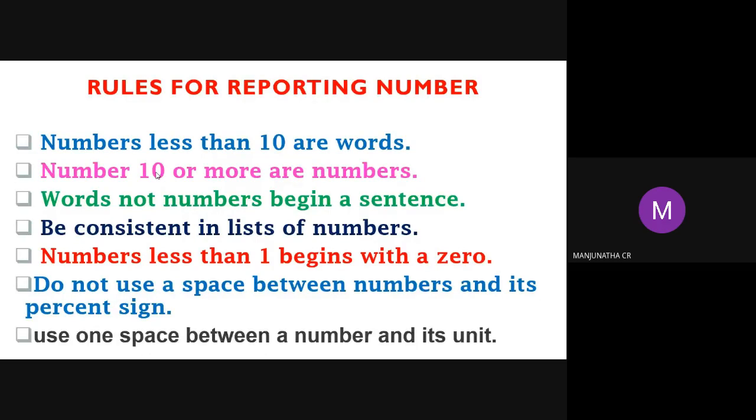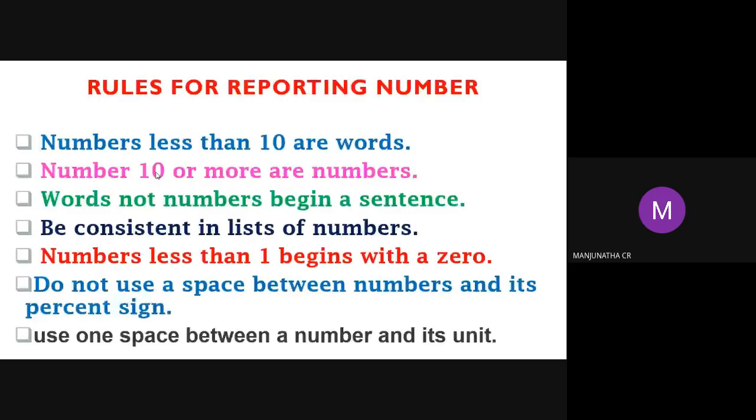Use one space between a number and its units. Suppose 3 milligram per liter is there. Between 3 and milligram per liter, one space should be there. Don't attach milligram per liter along with the number. For 3 milligram per liter, you should always give one space.